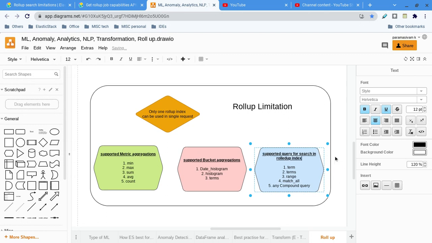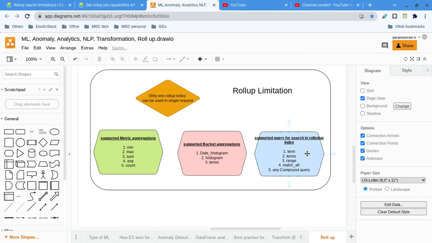The term query and terms query you can use, and fortunately compound queries can be used. We mostly use the boolean compound query, but there are other common ones too, like constant score and function score. So we can use any of the compound queries, which is very good.